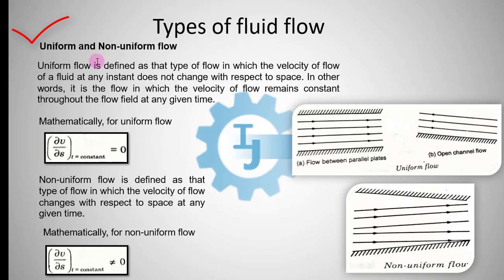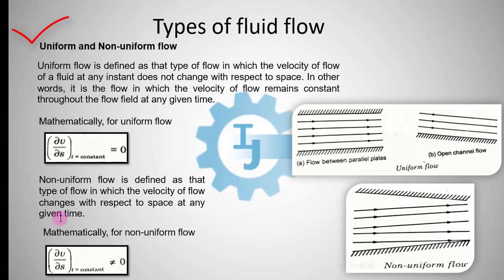Next we will discuss uniform flow and non-uniform flow. Uniform flow is defined as that type of flow in which the velocity of flow of a fluid at any instant does not change with respect to space. In other words, it is the flow in which the velocity remains constant throughout the flow field at any given time. So, at any given time, the velocity with respect to space S does not change. If this condition occurs, we can say the flow is uniform. Here we can see the fluid is uniform with respect to space at a particular time.